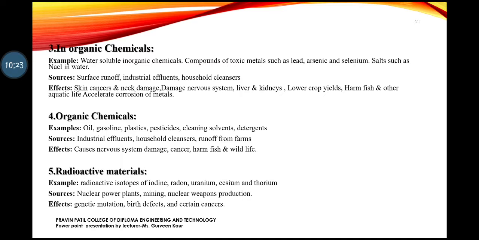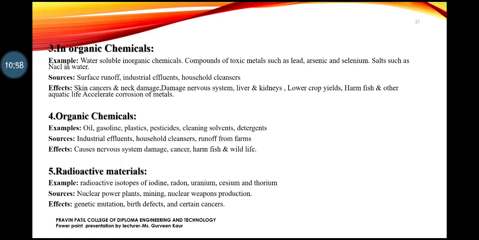Now the radioactive isotopes of iodine, radon, uranium, cesium, and thorium, all those in short you can say radioactive material, are generated from radioactive activities from the plants. These nuclear power plants are the sources where such types of chemicals are generated. Mining areas, from there this type of chemicals are generated. Nuclear weapons, when they are produced, also lead to the production of this type of chemicals.